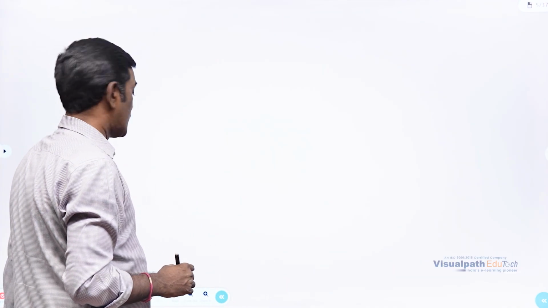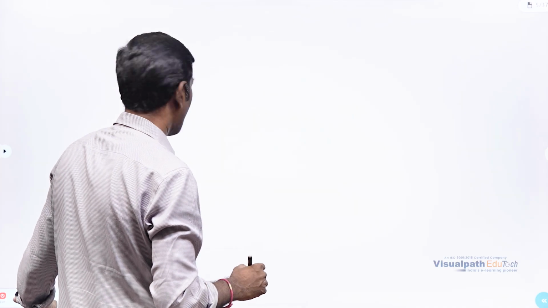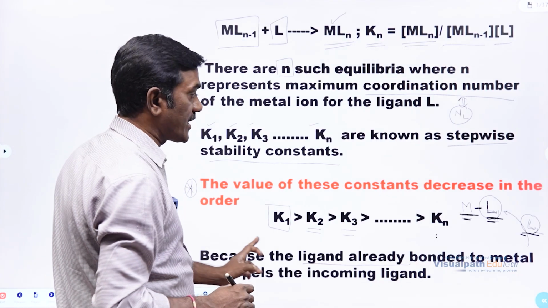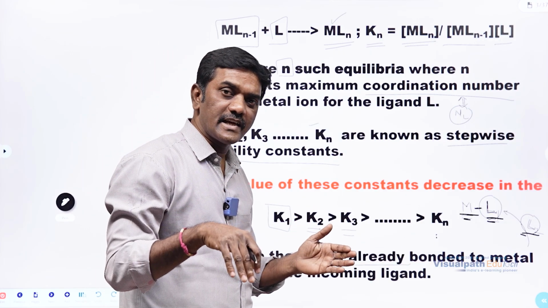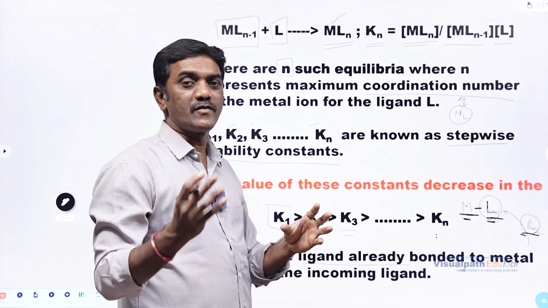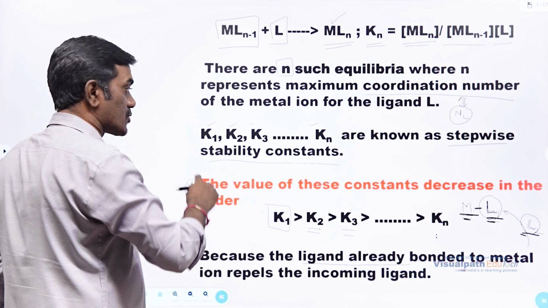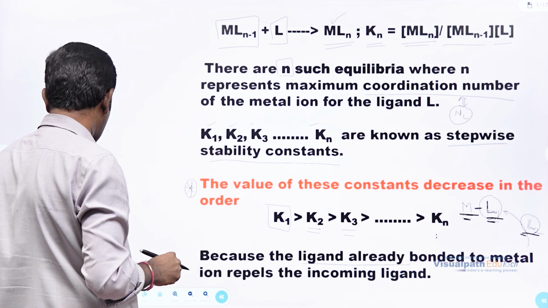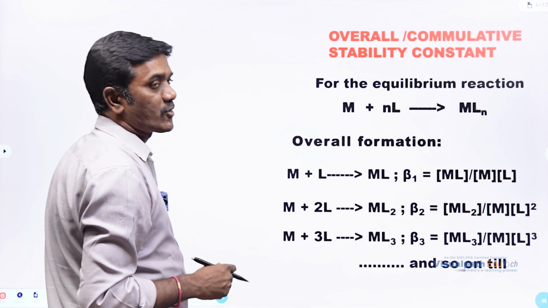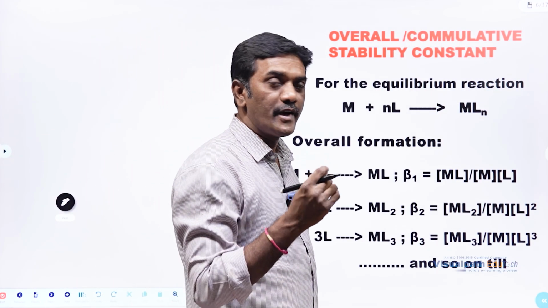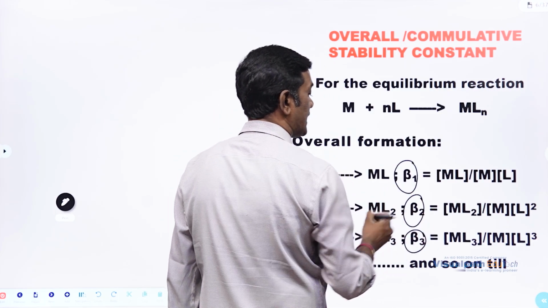And moving on to the point called overall stability constant. Before moving to overall stability constant, I hope this point is very clear. This Kn will be less only because of the repulsions between the already existing ligand and the entering ligand. That's the reason the Kn will decrease. We discussed stepwise stability constant. And moving on to overall stability constant or cumulative stability constant. Cumulative stability constant we will indicate with beta 1, beta 2, beta 3, etc.